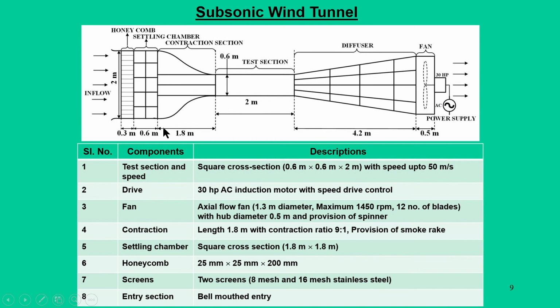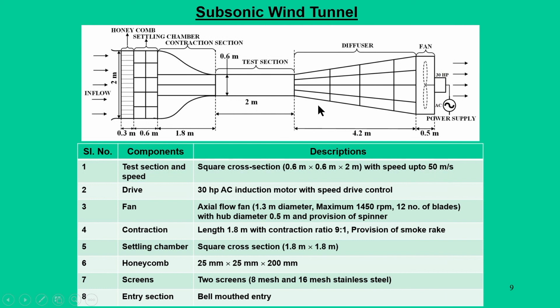Some salient features of this wind tunnel: when you talk about a wind tunnel, the first thing we ask is what type, and how much speed we are going to test at, and what is the maximum size of the model one can use. This depends on the test section size. What we have is 0.6 by 0.6 meter and 2 meters long, and wind speed can be up to 50 meter per second.